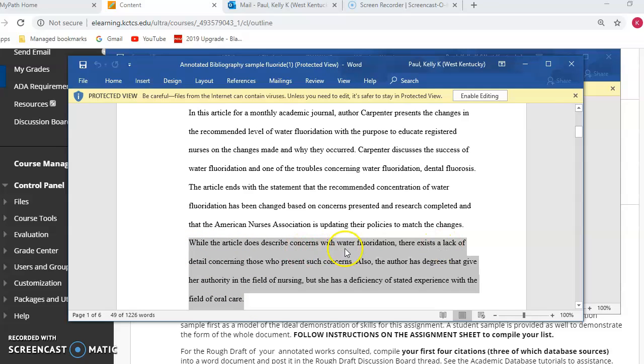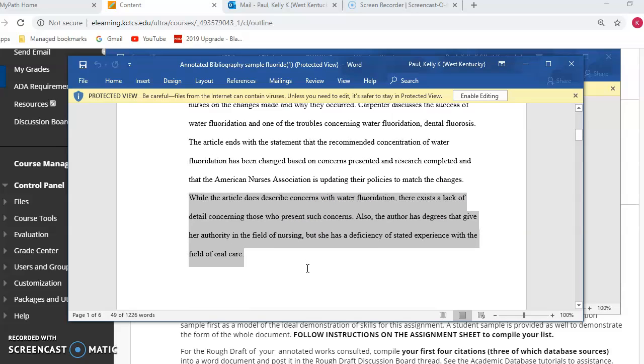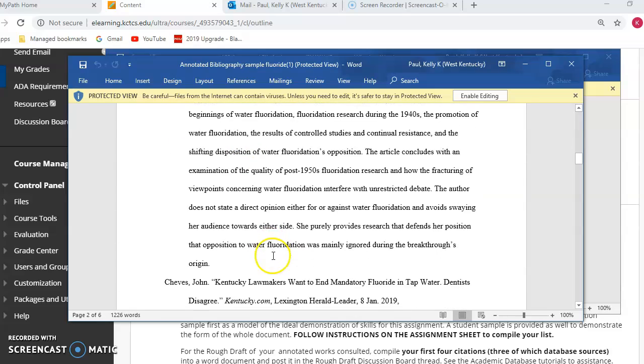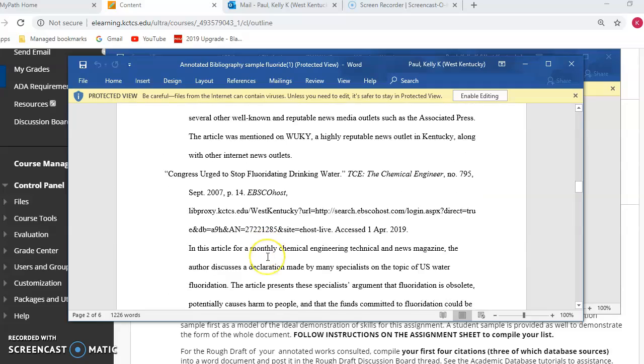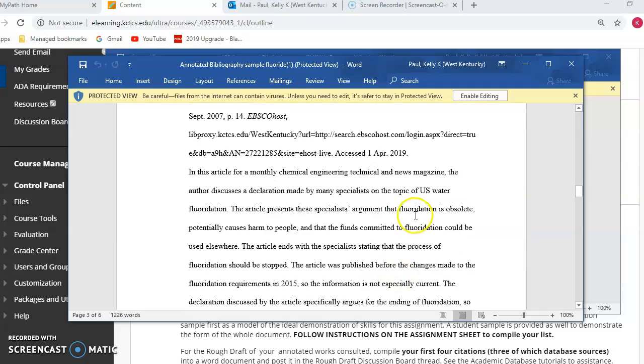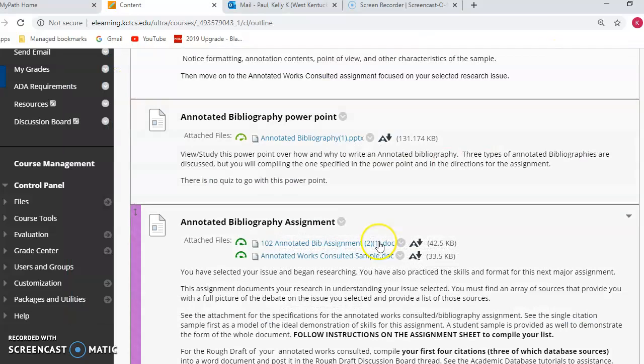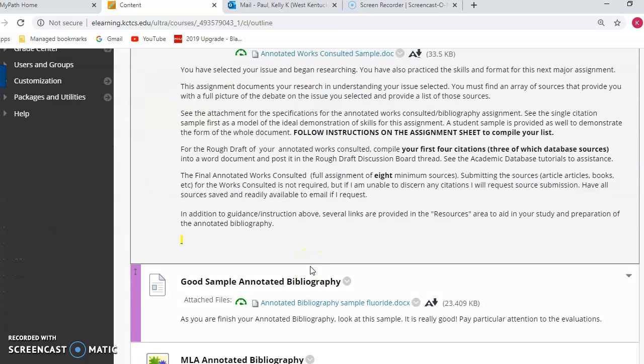So do not forget this, since this is the biggest issue with this assignment. Many students will forget the evaluation. After that, you scroll down, and you can see this person had 8 sources. This is what it will look like. You can do that on your own and look at all of those samples. Everything you need is right here.